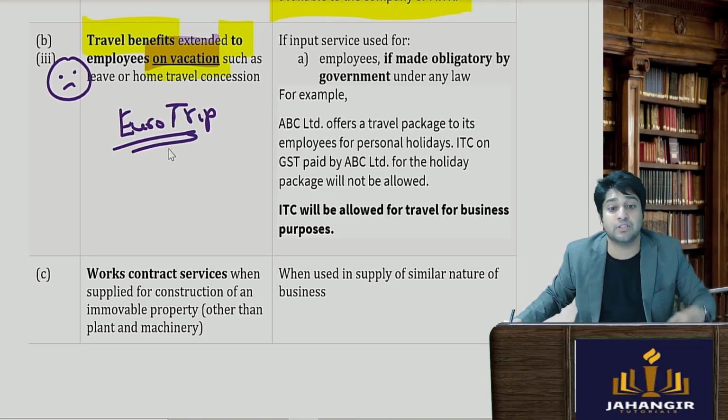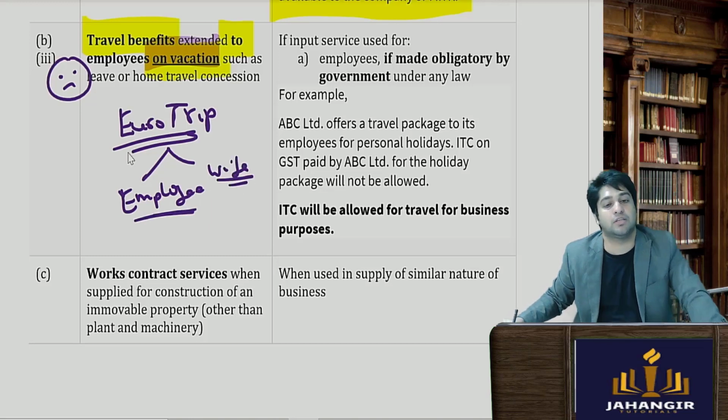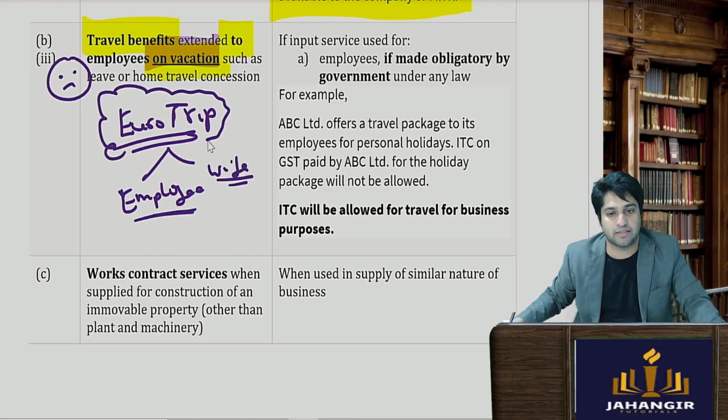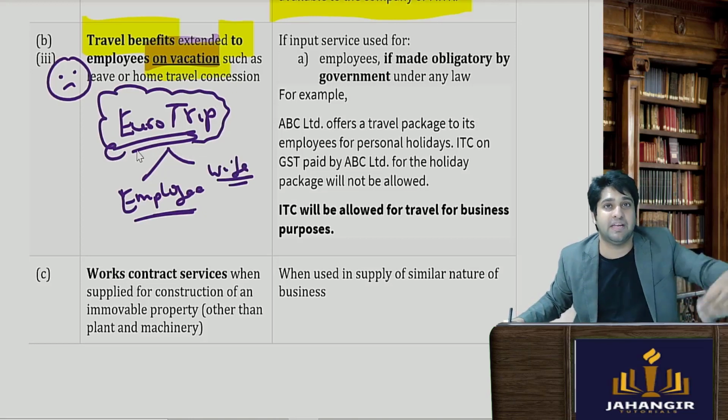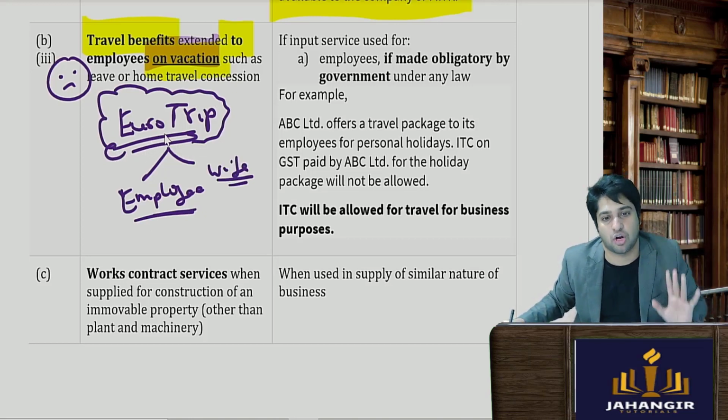Now we will sponsor the ticket for the employee and his entire family, wife, children and whoever he wants. So the company is sponsoring it. The company will pay the travel company with GST. Credit of that is not allowed.